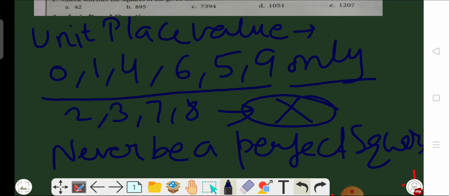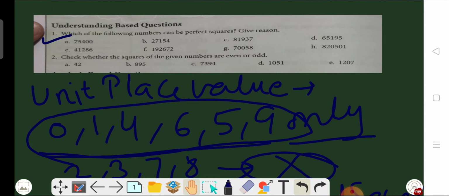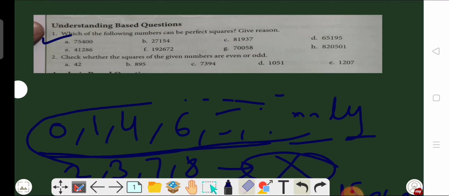A number can be a perfect square only if the unit place value is 0, 1, 4, 6, 5 or 9. So in question number first, what do we have to check? We have to check only the unit place value. By using this property, we can solve question number first.